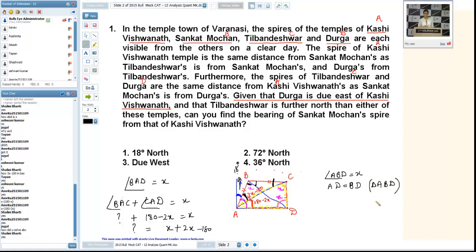Since triangle ABC is congruent to triangle BCD, with the congruency logic, we can consider that DBC will be equal to 3x minus 180. That's why I have taken this as 3x minus 180, and the total of this angle will be x plus 3x minus 180. Is it okay now?